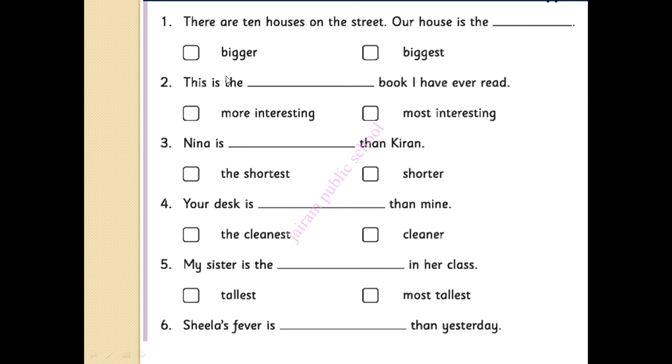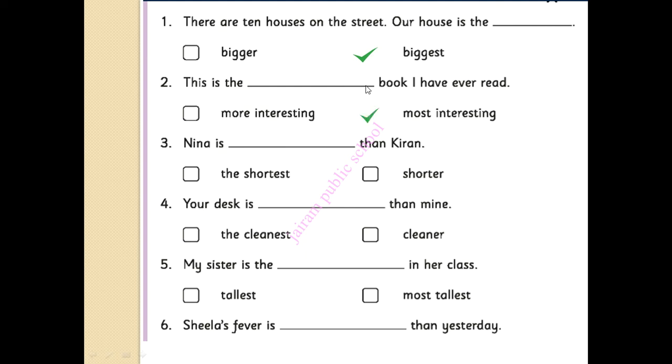Here is an exercise which is in your companion book. There are 10 houses on the street. Our house is the dash. So the is a keyword for you. Wherever you can see the, you should use the superlative degree words. So here which one is superlative? Biggest. That is the right answer. This is the dash book I have ever read. So what is the answer?